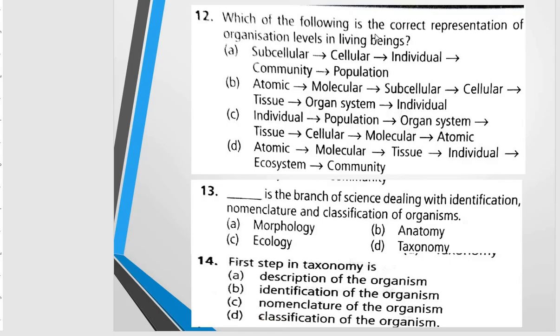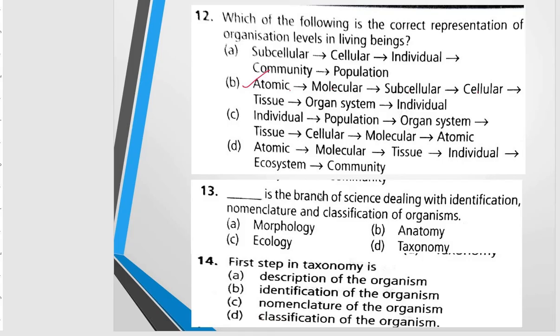Which of the following is the correct representation of organization levels in living beings? And the correct option will be B: atomic, molecular, subcellular, cellular, tissue, organ system, and individual. Here organ is not given, so we can come directly to the organ system, and this is what the correct hierarchy is.